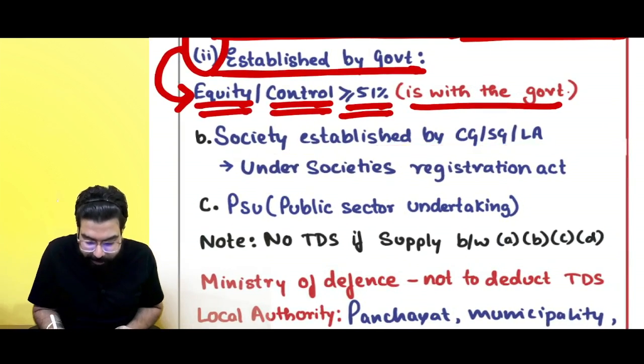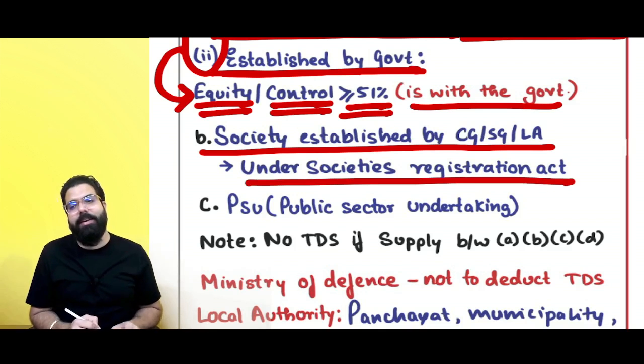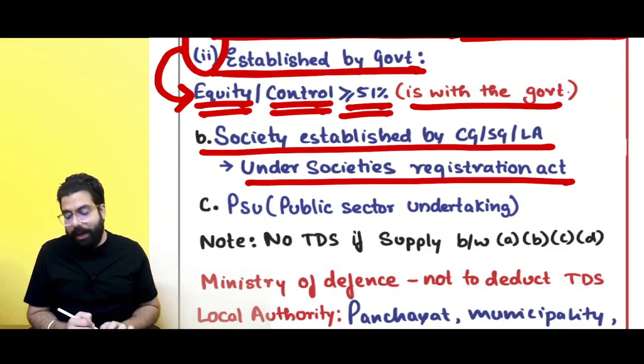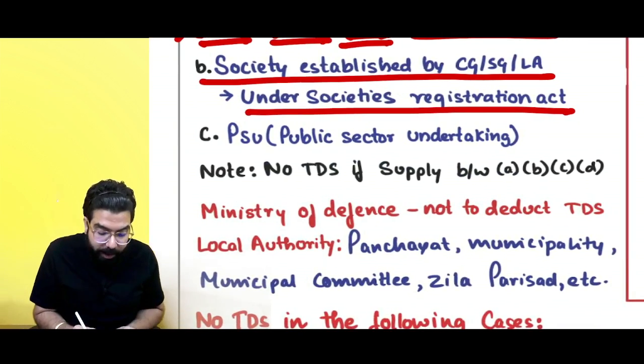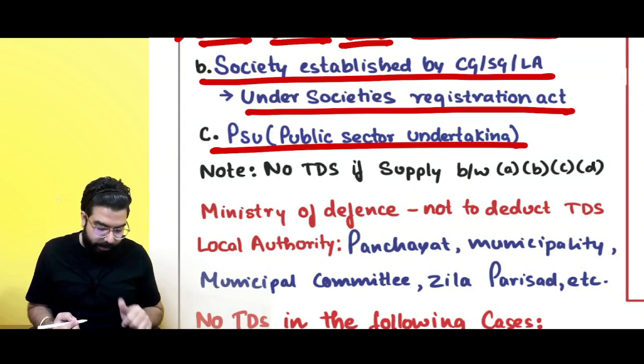If you are a society established by the central government, state government, or local authority under the Societies Registration Act, then also you are required to deduct TDS. If you are a public sector undertaking, you are required to deduct TDS.